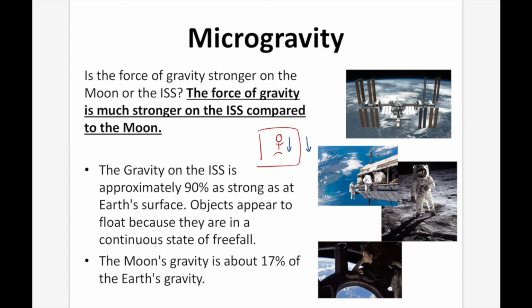On the moon, there is still a force of gravity. People can walk on the moon, but you can see how they're always bouncing. The reason they're bouncing is because the force of gravity is less on the moon. In fact, it's only about 17% of Earth's gravity.